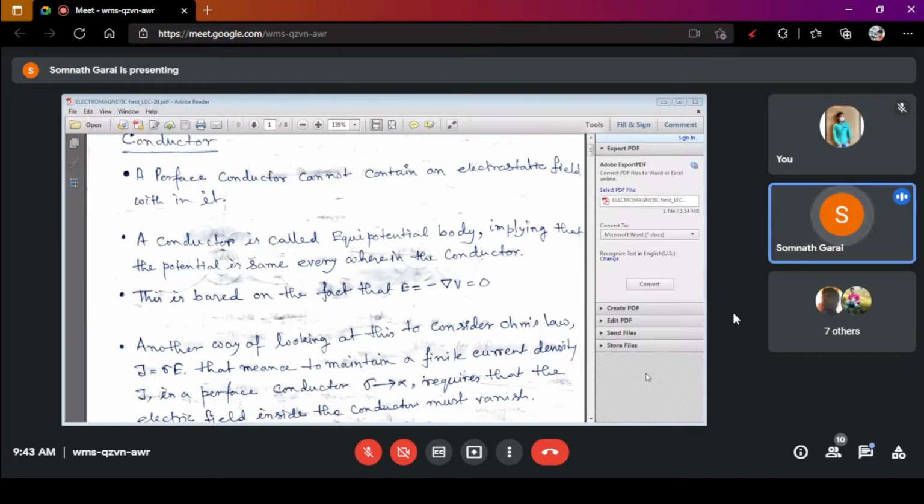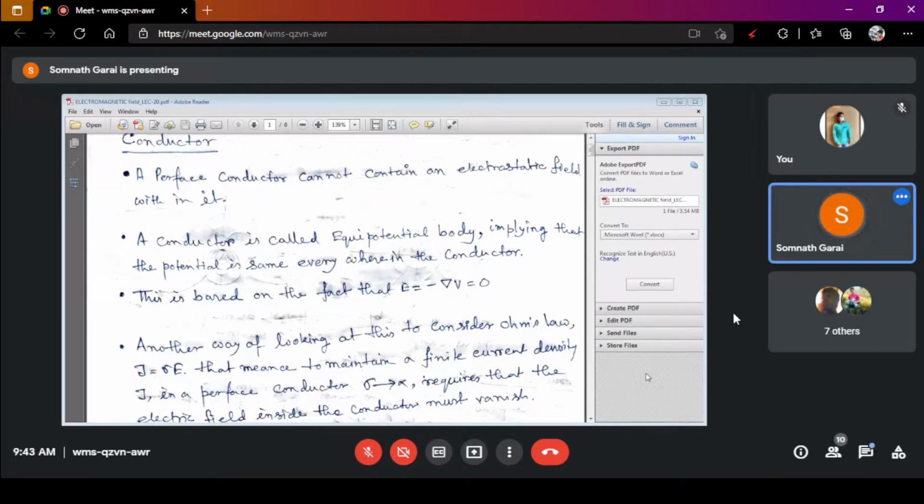That's why the second point is very important, that a conductor is called an equipotential body. That means each point of the conductor has an equal potential.